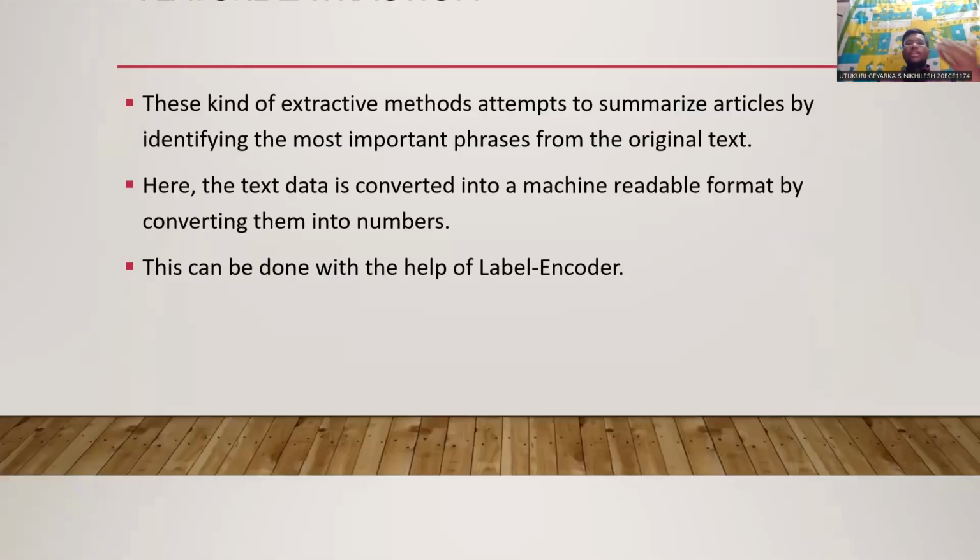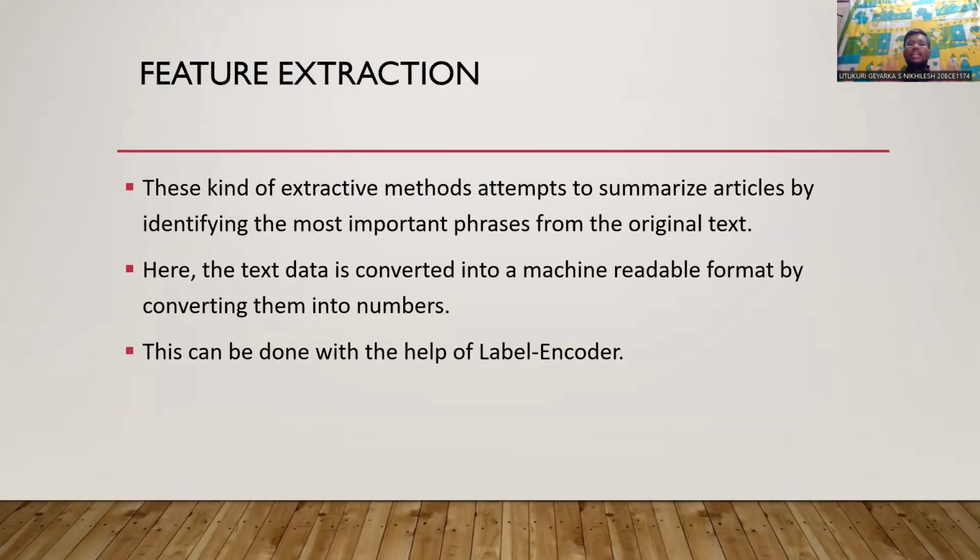After this, we will go to the feature extraction. Here, after removing the stop words, for the data which has been received, the feature extraction will be done, where this kind of extractive method helps to summarize articles by identifying the most important phrases from the original text.